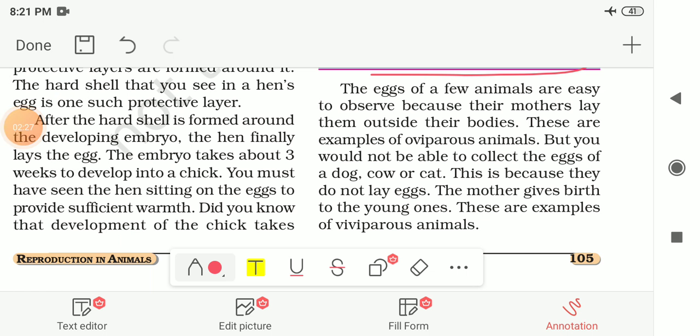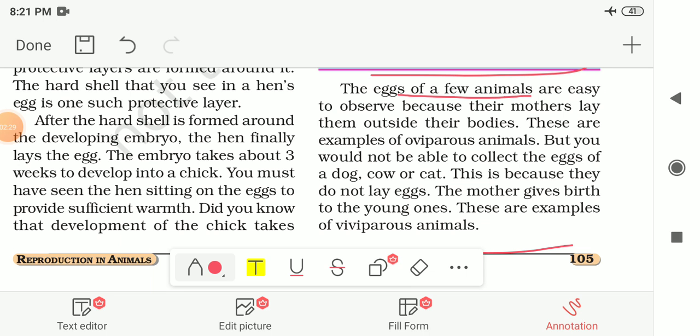You observe that the eggs of a few animals are easy to observe because their mothers lay them outside their bodies, and these are examples of oviparous animals. But you would not be able to collect the eggs of a dog, cow or cat. Why? Because they do not lay eggs.